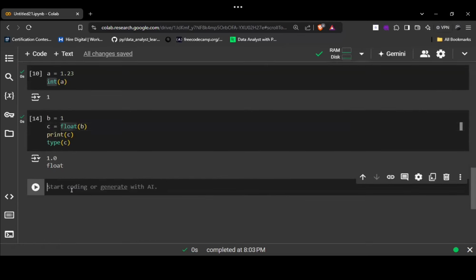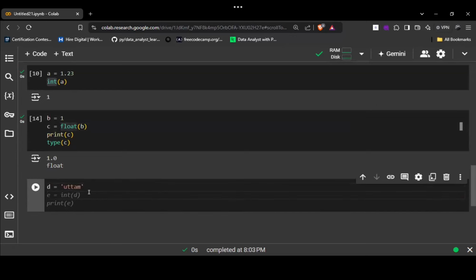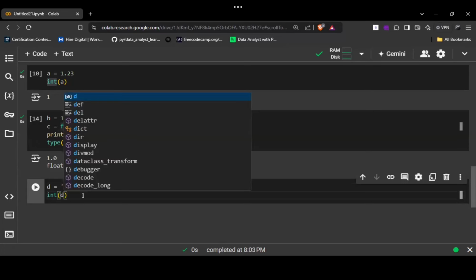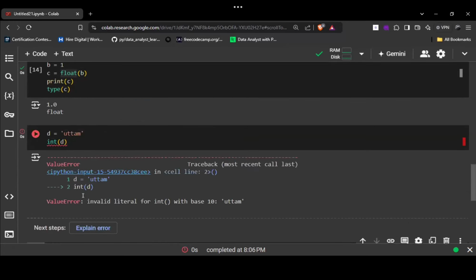Let's say I'm taking a variable d, and inside this I'm storing, let's say, Uttam. So int of d. Let's see whether it works or not. It is throwing an error. What error? Invalid literal for int with base 10.